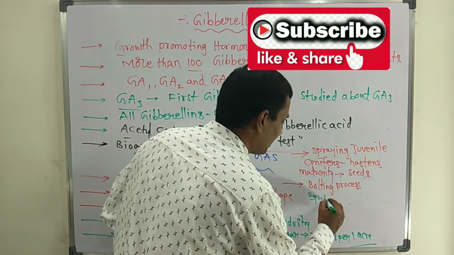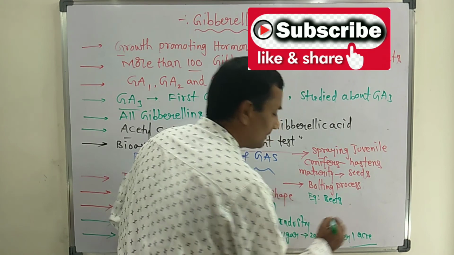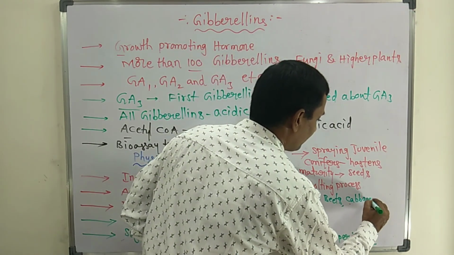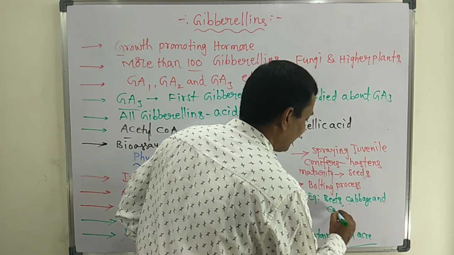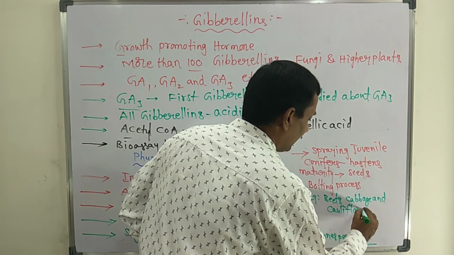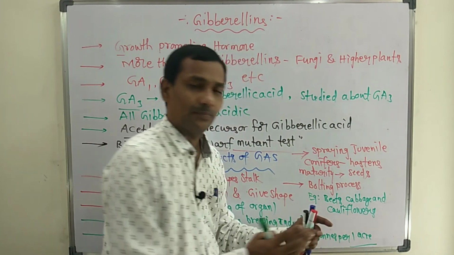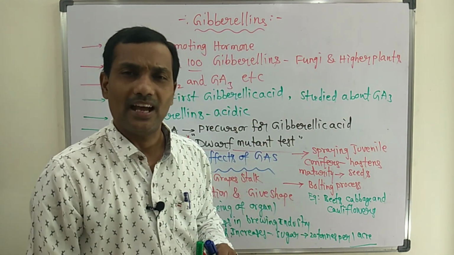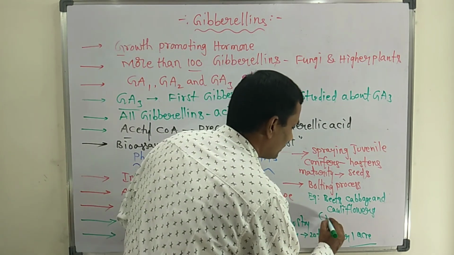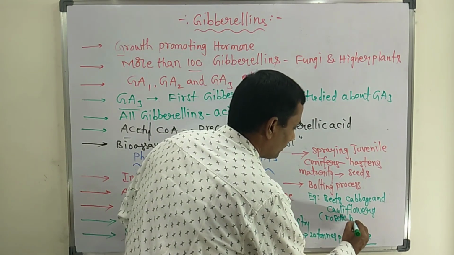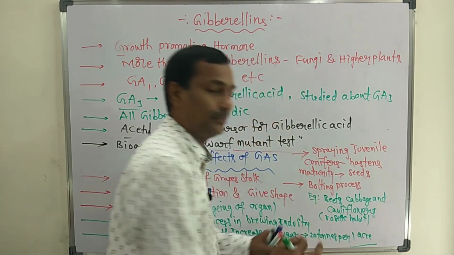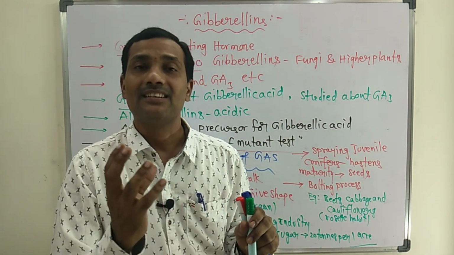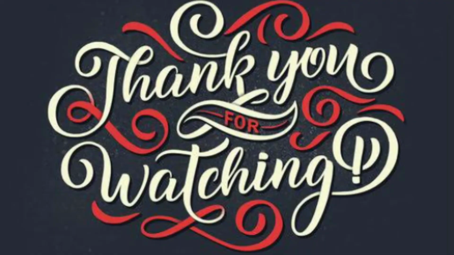Examples for the bolting process are beets, cabbage, and finally cauliflower. In these plants especially, the bolting process occurs because of gibberellic acids. These plants have a rosette habit. Rosette habit means the arrangement of leaves clustered in a circular manner.